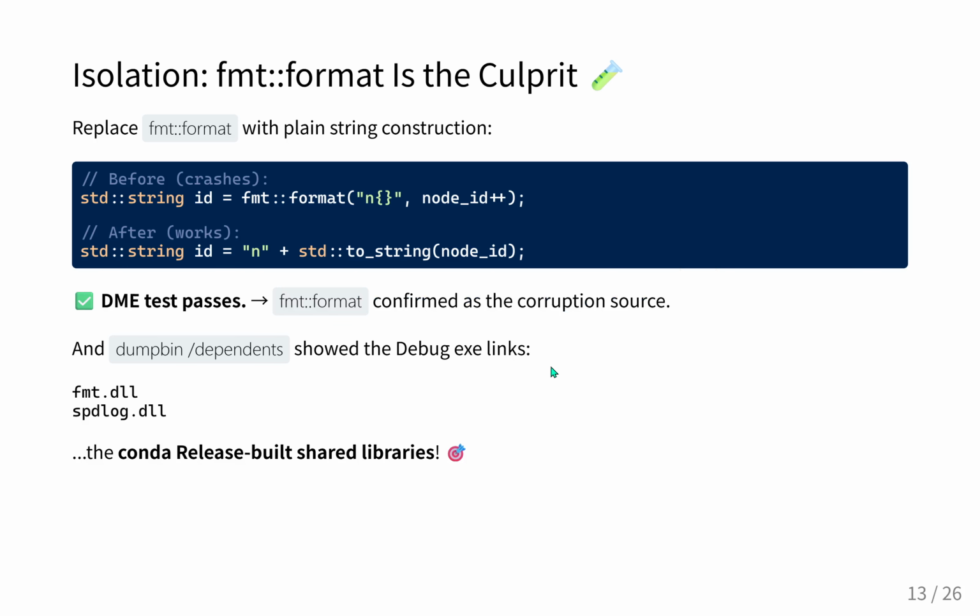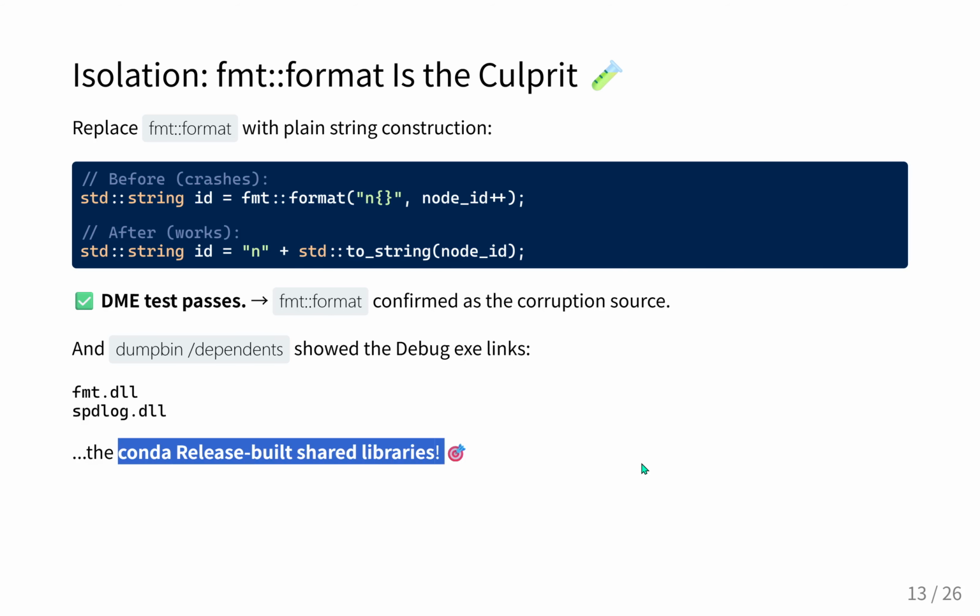Exactly. So the developer runs a dependency inspection tool, dumpbin /dependents, against the debug executable to see exactly how it is linking to the FMT library. And they find the root of the entire system failure. The smoking gun. The debug executable isn't linking to a debug build of FMT. It is dynamically linking to a pre-compiled, release-built version of fmt.dll that was provided by the Conda package manager.